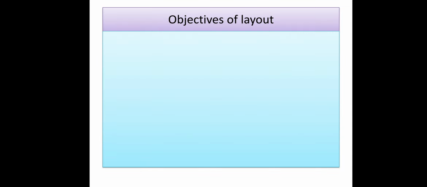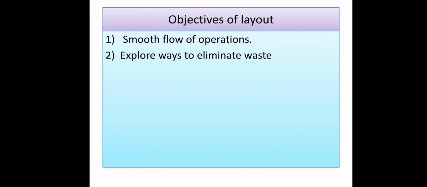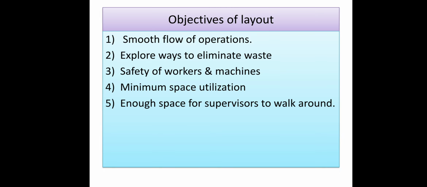The next point is the objectives of plant layout. There are different objectives behind the proper arrangement of a plant layout. So the first objective is smooth flow of operations.